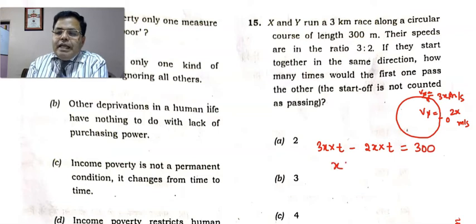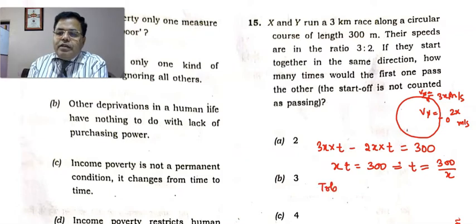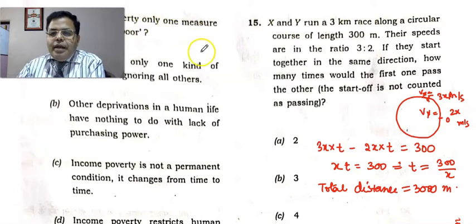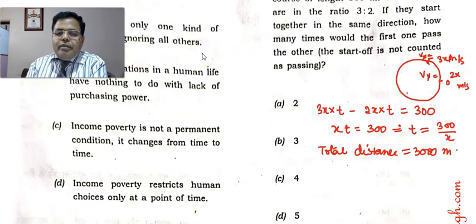So in that case, xt is equal to 300. So the first time they meet is after an interval t equal to 300 by x. This is the interval in which they will first interact. The total distance of the race was 3000 meters, right? Now, the number of times they will interact is what we need.